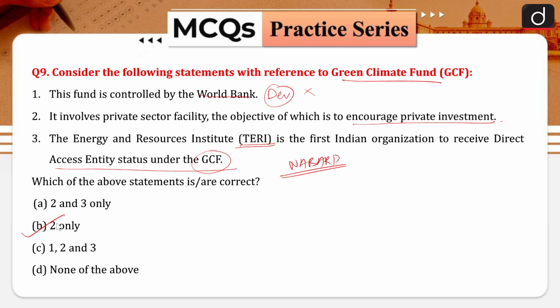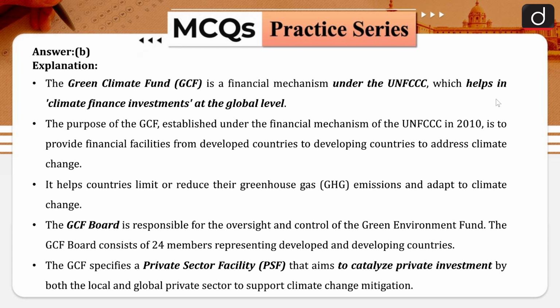When we are talking about this particular statement, who controls this fund, there is the GCF board. A specific board has been created, that is the GCF board under UNFCCC, so they control this fund. Here the Green Climate Fund is a financial mechanism under UNFCCC which helps in climate finance investments at global level. The purpose of the GCF is to provide financial facilities from the developed countries to the developing countries to address climate change, which is quite obvious. It helps countries to limit and reduce greenhouse gas emissions, which is quite a general statement to make.